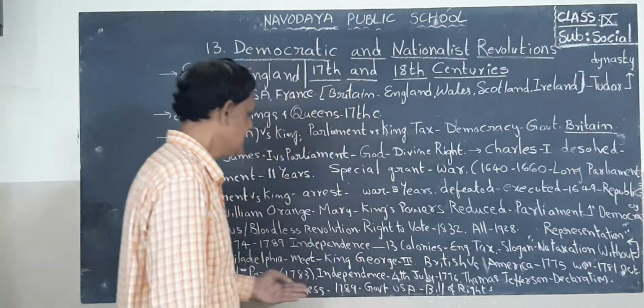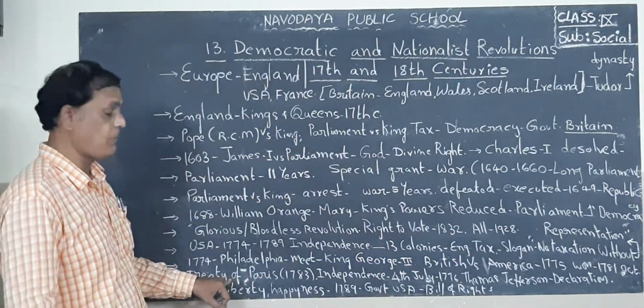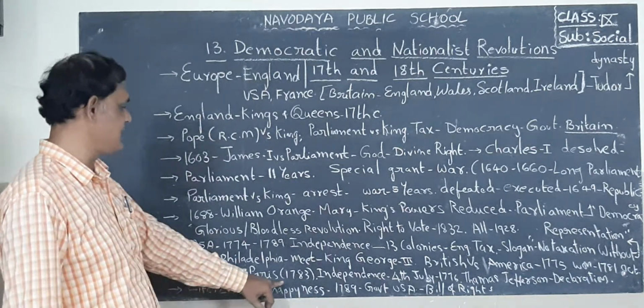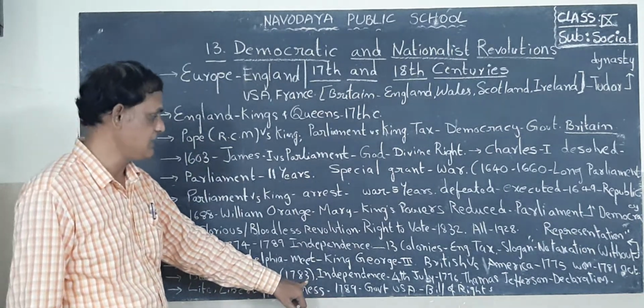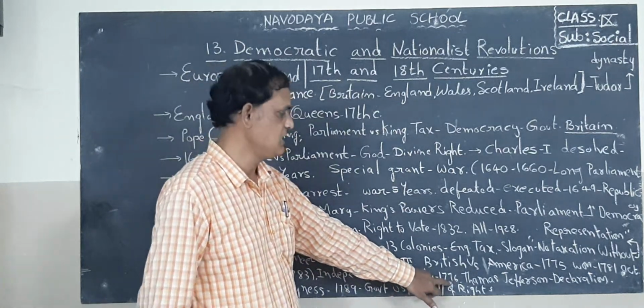Are you understood? So next one, with the help of France, the Treaty of Paris in 1783 ended this war. They declared independence on 4th July 1776.